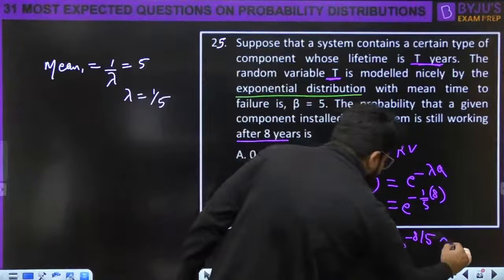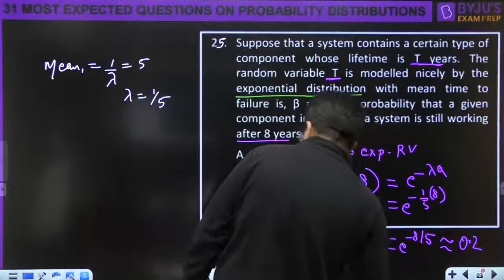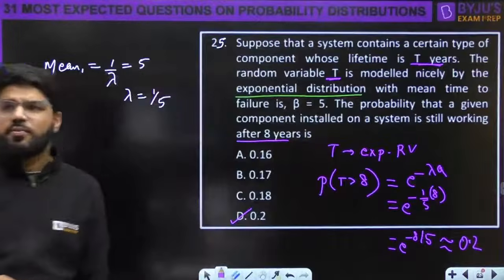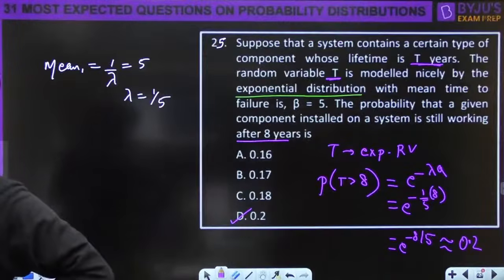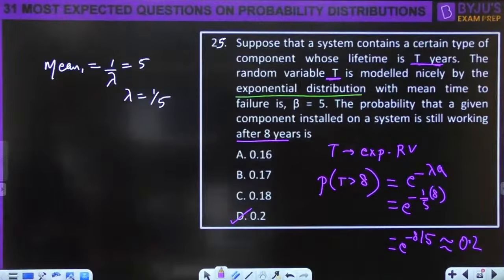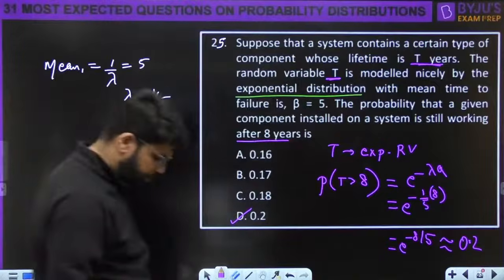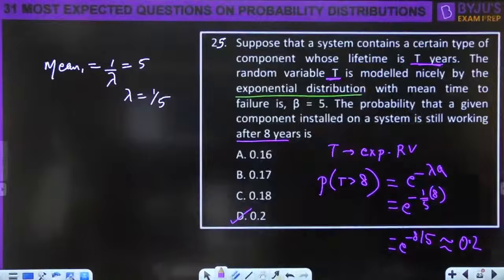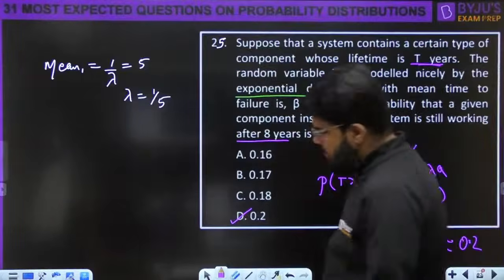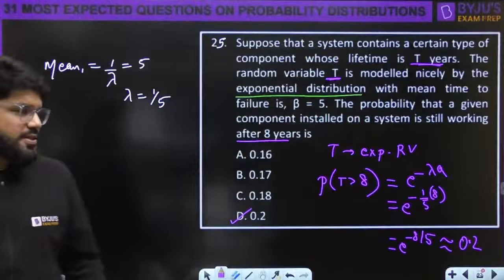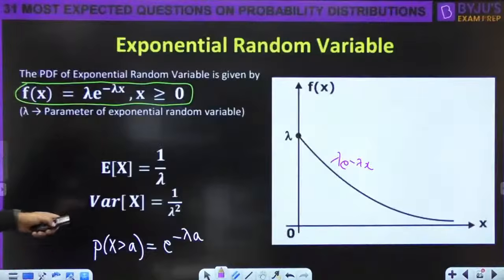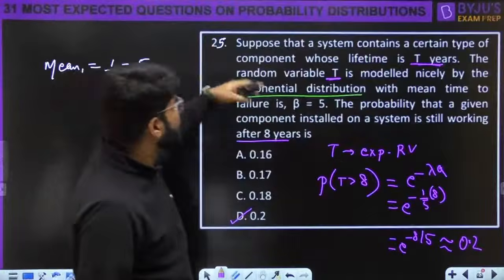0.201. Approximately 0.2 is the answer turning up. Okay? Right. All right. This is the exponential distribution with important highlights, and this was actually number 28.